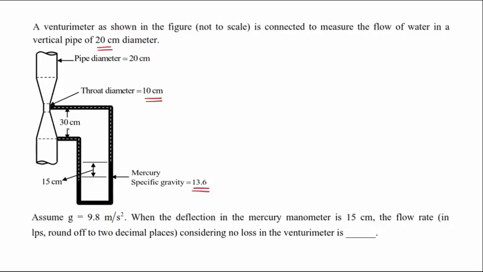I'll be explaining this. What is this 30? And there is a 15 centimeter change in the datum here, right? The manometric fluid has a 15 centimeter difference. Assume g is 9.81 meter per second square. The deflection in the mercury manometer is 15 centimeter. Find the flow rate in liter per second, rounded off to 2 decimals, considering no losses in the Venturi meter.